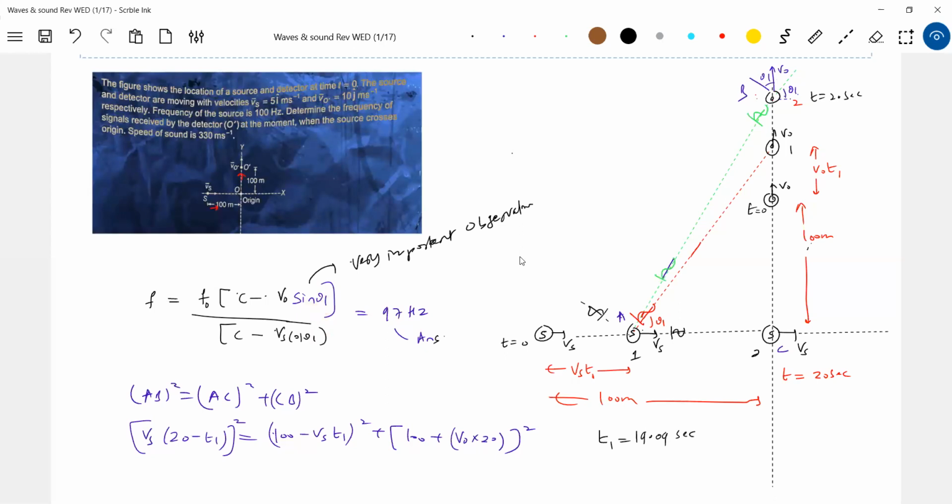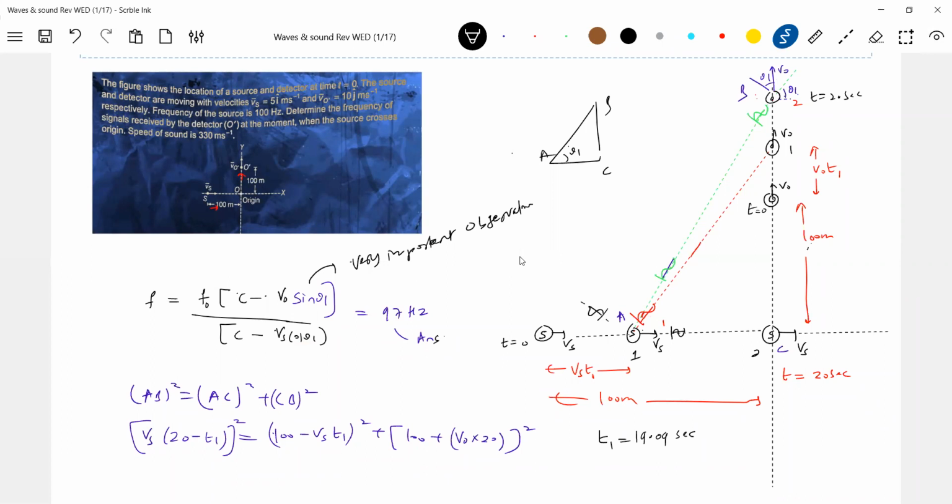So the direction in which the wave is approaching the detector, the velocity of the detector along that particular direction of the wave should be substituted here in the numerator. In the denominator, again, what is the condition? This theta 1 is calculated with respect to this triangle, not with respect to this red color one.